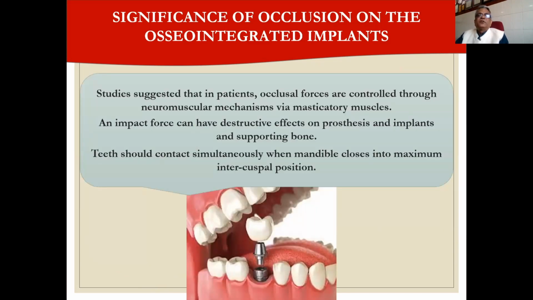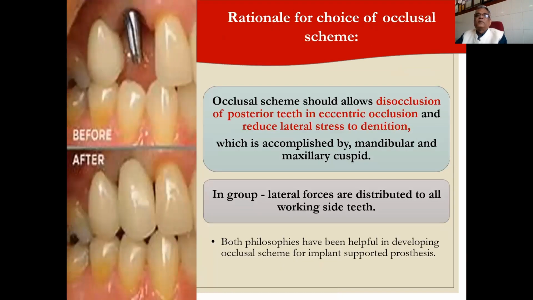Studies suggest that occlusal forces in implant patients are controlled through a neuromuscular mechanism via the masticatory muscles. An impact force can have destructive effects on the prosthesis, the implant and the supporting bone. Teeth should contact simultaneously when the mandible closes into the maximal intercuspal position. These are the factors which we have to consider when we are planning occlusion in case of an implant supported prosthesis.